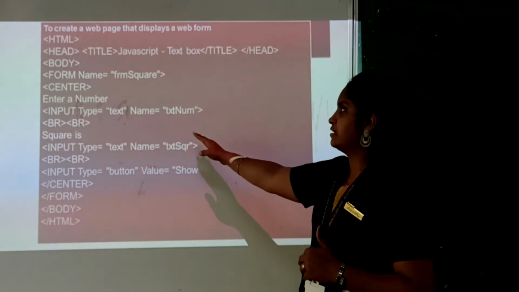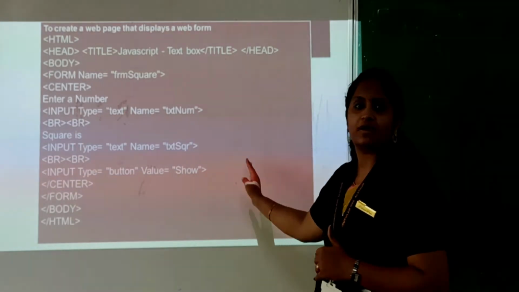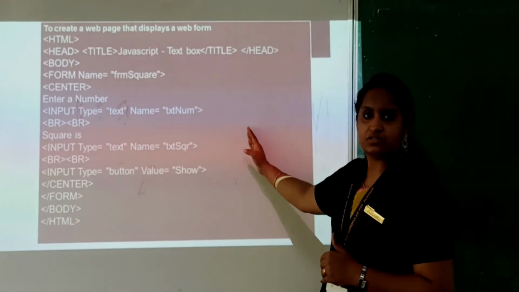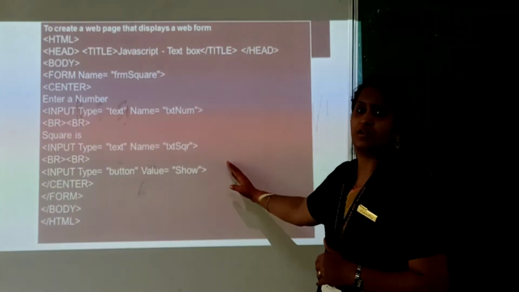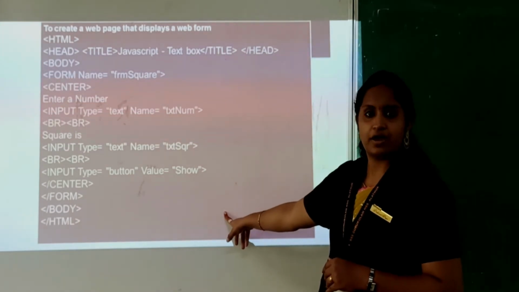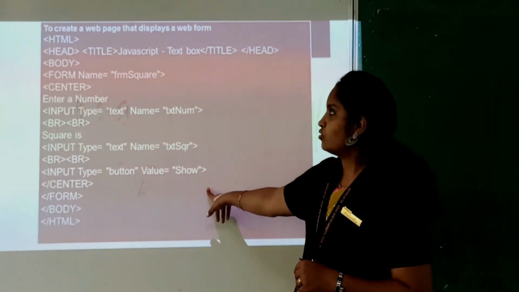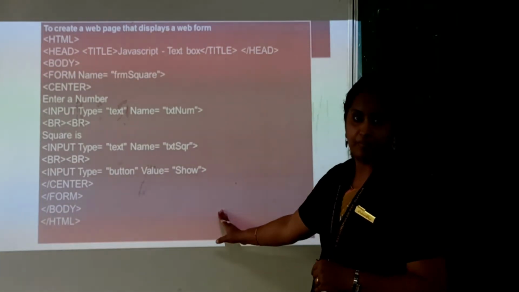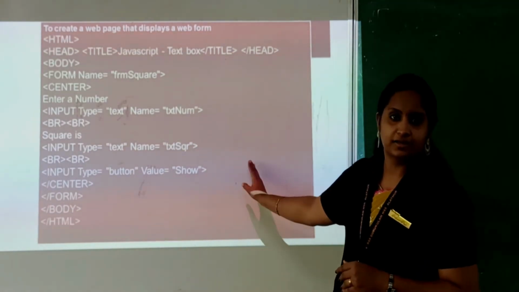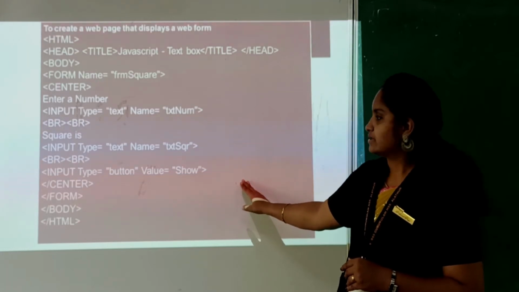We have different input type controls. The first one is text and button. Clear? We are going to calculate the square of a number. For entering the number you use a text box, and to display the square you use another text box. For displaying the square you just click on the button. So we have created the form. Next we have to create a function to calculate the square using a JavaScript program. Okay, we'll see.